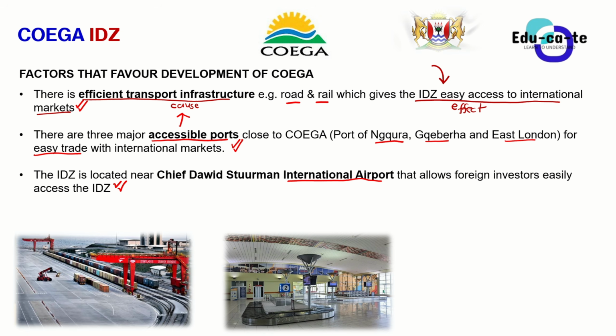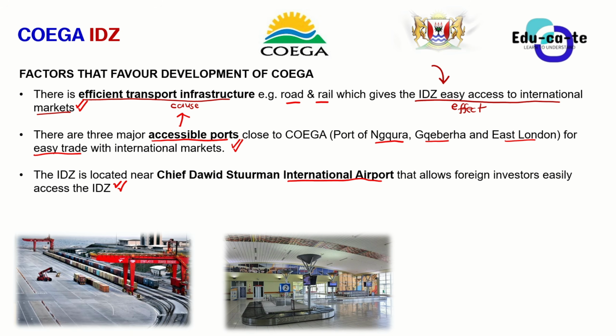So basically, it is a strategic thing for this Coega ITZ to be located closer to the airport, because whenever foreign investors are landing in South Africa, they can easily access the Coega ITZ.